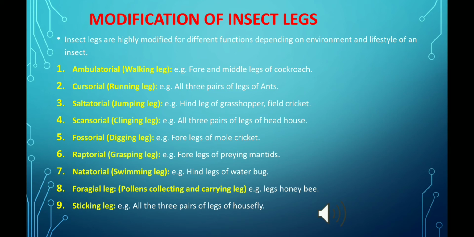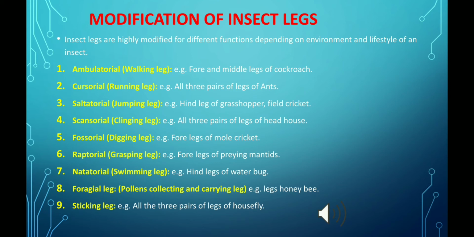In the same way, there are many other types of modification. The ambulatorial type of modification is primarily for the walking type, and cursorial is for the running type, and saltatory is for jumping type. Fossorial is for digging type, which is found in the mole cricket. Raptorial is for the grasping type, and it is found in the praying mantis, which helps it to capture its prey.